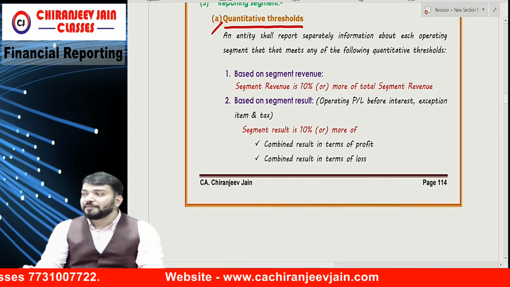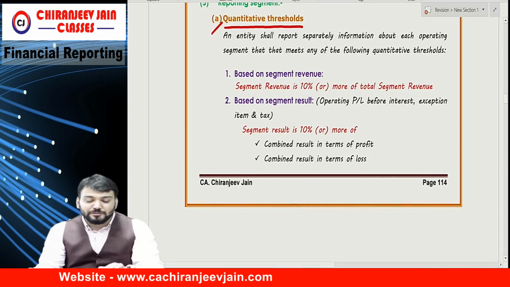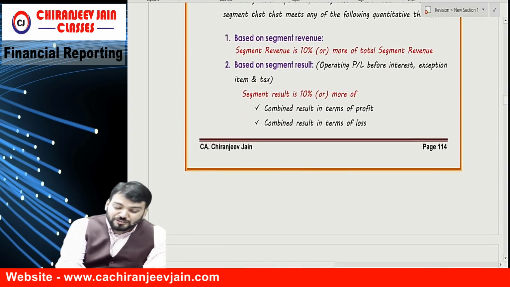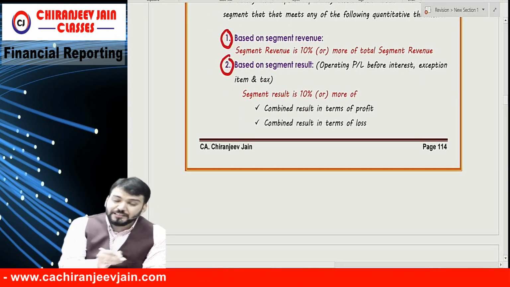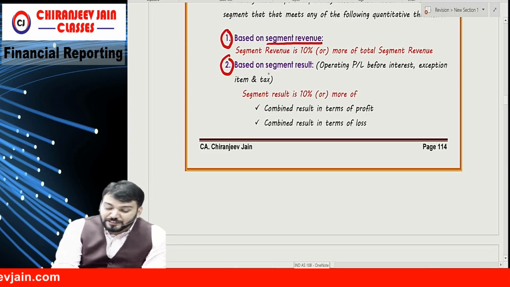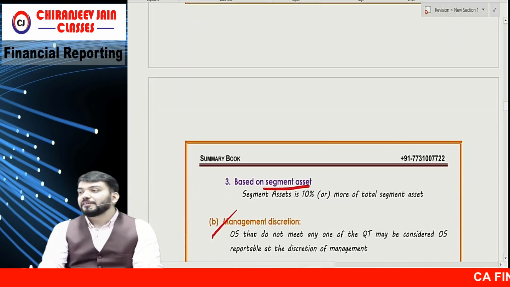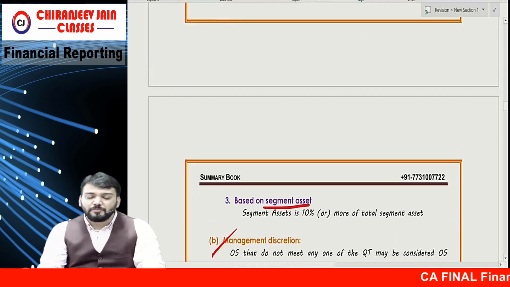3 QTs have been given. These QTs are based on three elements. First is based on segment revenue. Second is based on segment result. Third is based on segment asset. Correct?